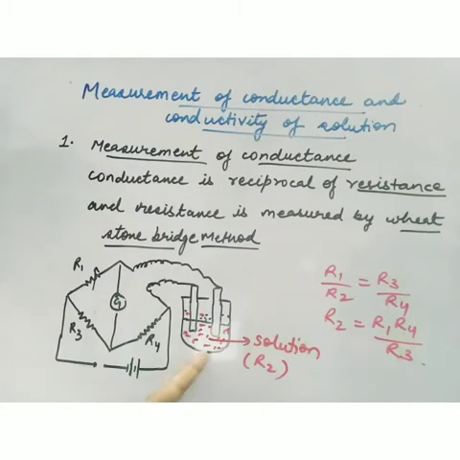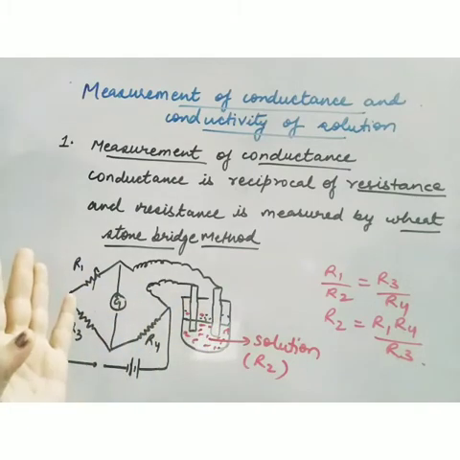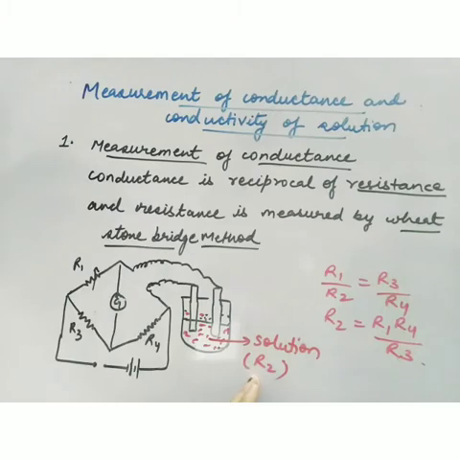Now this is known as the conductivity cell. The conductivity cell has the solution whose resistance we have to determine. These are two metal rods, and they are connected here like this. Whatever resistance is R2, that will be the resistance of this solution. So we connect this solution in this circuit diagram.